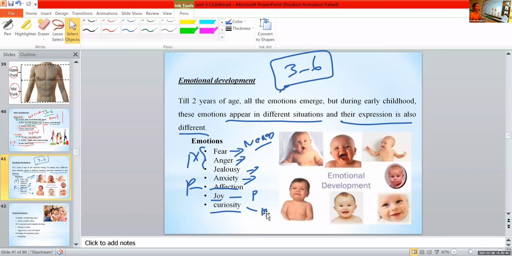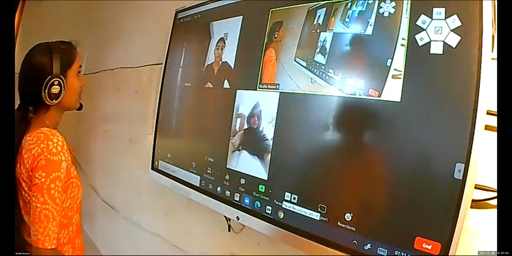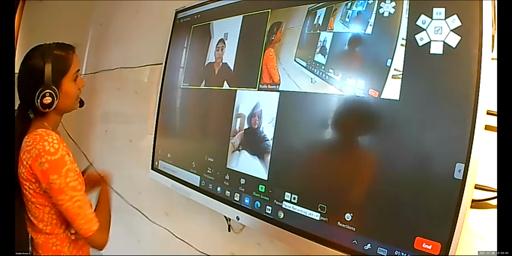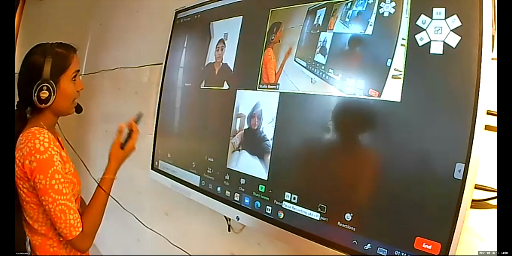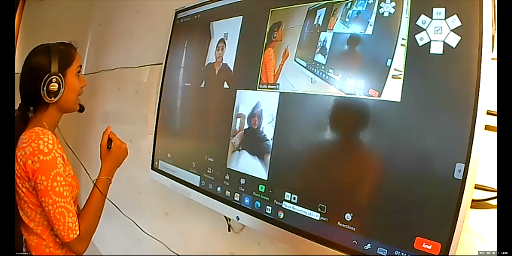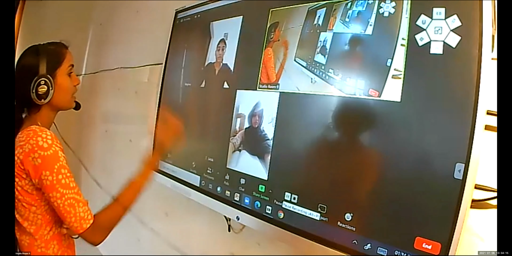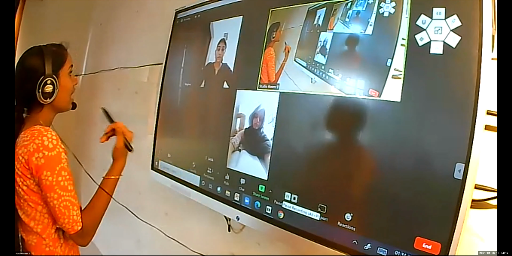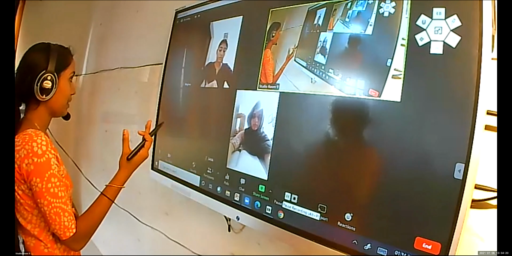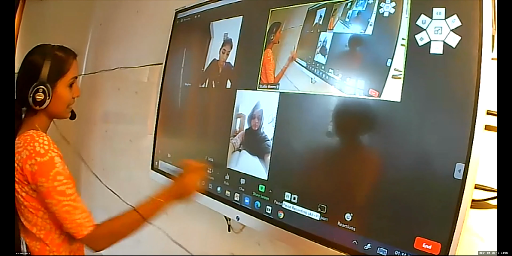Before that, what do you mean by emotional development, Meghna? Like they get to know all emotions and express them in their own way. Basically, they gain the ability to control their emotions and also to express their emotions properly with others. That is emotional development, controlling and expressing the emotions according to the situation. Okay.